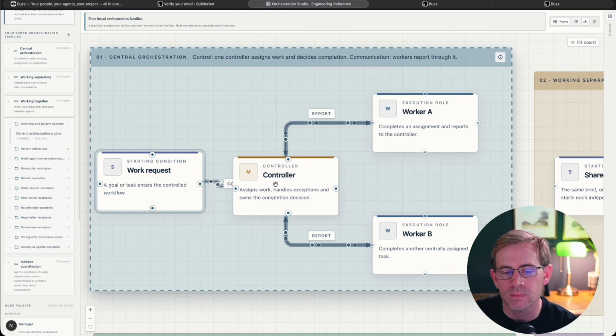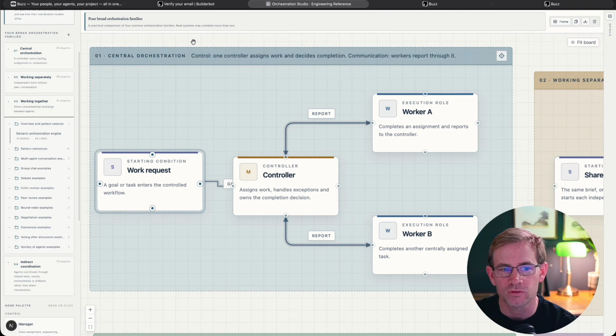However, the underlying system in Buzz didn't really know that the manager was a manager. We just labeled him as a manager, so it appeared that he was, but there was no underlying orchestration system that really said this manager is a manager and his task is to delegate work to worker A and worker B. And it did work. It's a very simple pattern: work request to the manager, manager to worker A and worker B, and they go back to the manager, who comes back to me. Very simple orchestration pattern. So it's not really surprising that this orchestration pattern worked.